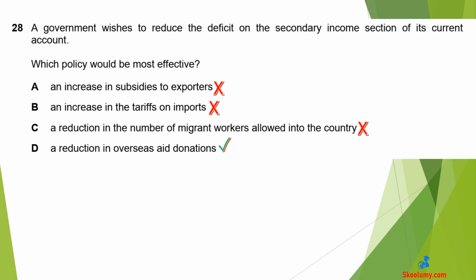A is wrong. An increase in subsidies would increase exports. Exports are part of the trade in goods. B is wrong. An increase in tariffs would reduce imports. Imports are part of trade in goods. C is wrong because the wages of migrant workers are part of the primary income accruing from productive activities.